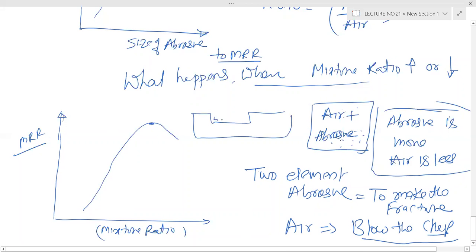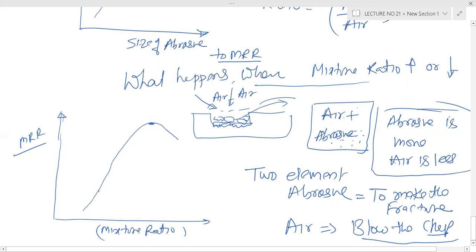the chip will lie here. If there is no air, the chip will lie here. When air comes, the chip is blown, and finally new surfaces will be fractured. New surfaces will be machined. So air has importance.